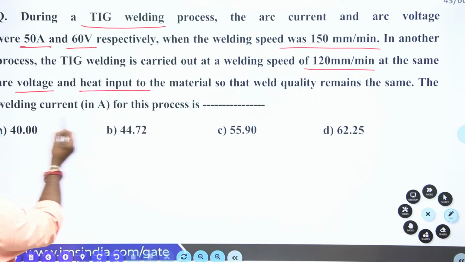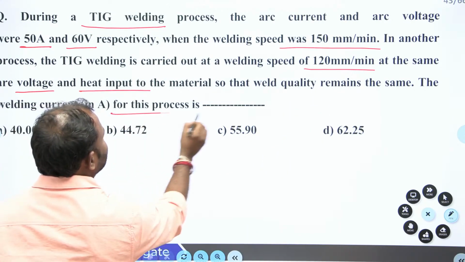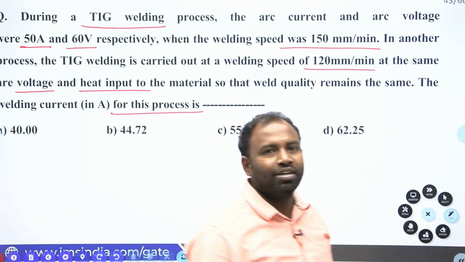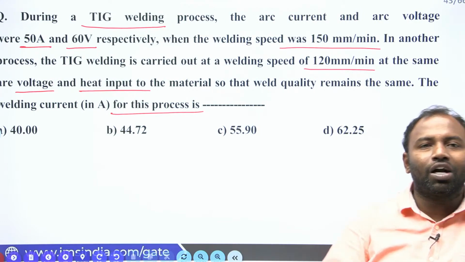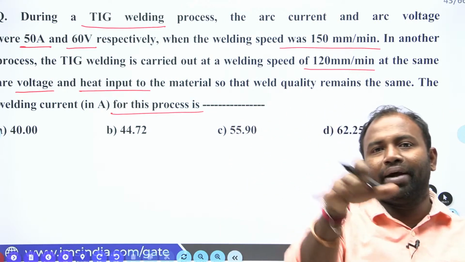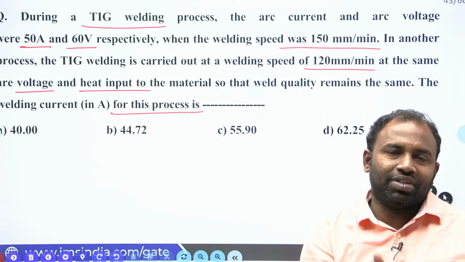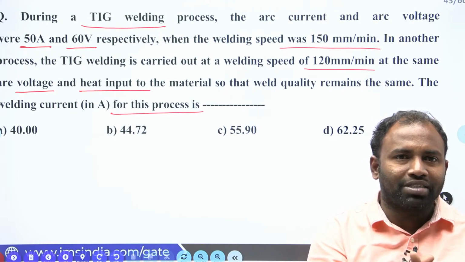The welding current in this process is what you are supposed to calculate. Clear everybody guys? Here two TIG welding processes are happening in a simultaneous way.